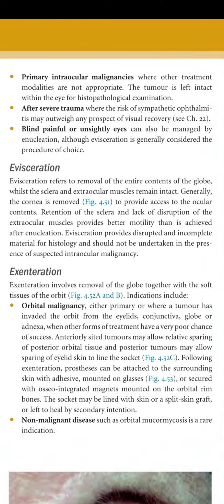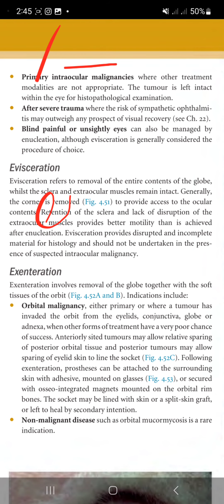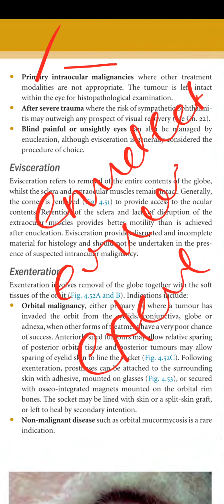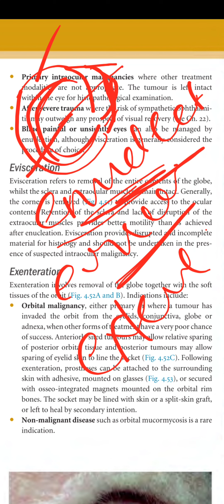So we have three types of procedure to remove the eyeball. One is enucleation, another is evisceration, and the other is exenteration. First we will discuss evisceration. So this is an eye globe. In evisceration, we remove the cornea and all the intraocular content, and after removing the intraocular or uveal content, we put in the implant and close the rest of the scleral tissue.